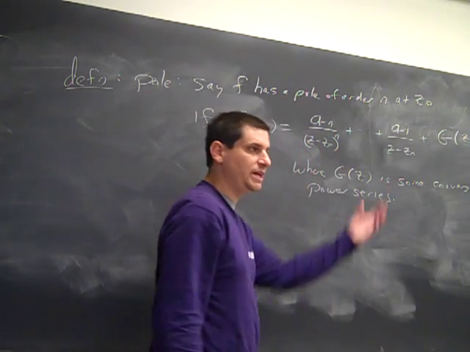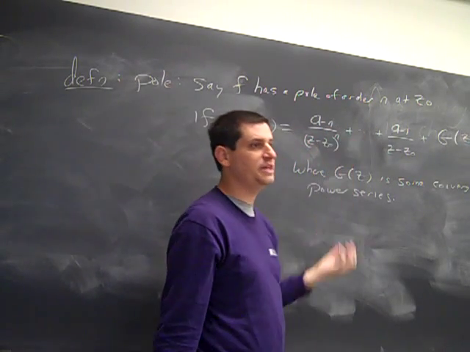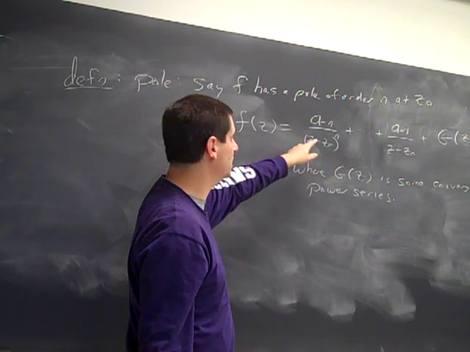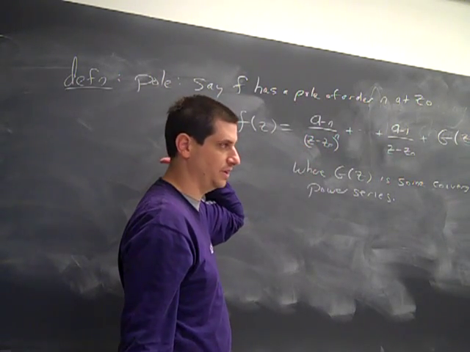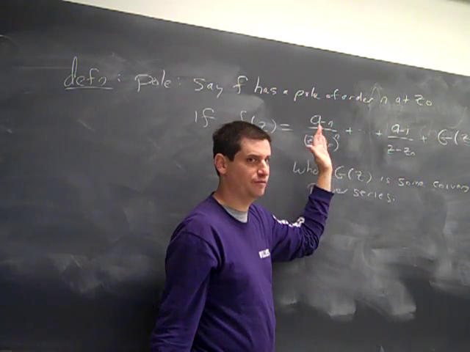Basically, it's a Taylor series that goes backwards a little bit. The important thing for us right now is that it only goes backwards a finite amount. I'm not allowing the series to go off to negative infinity. I'm forcing myself to stop at minus n for some integer n.